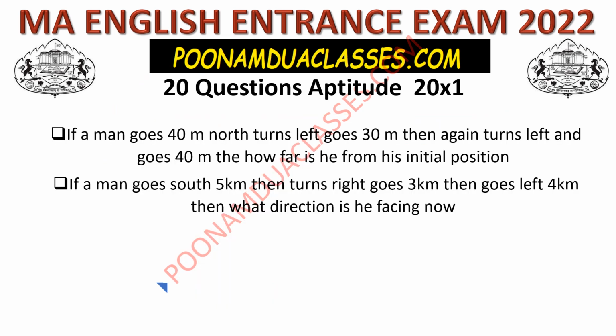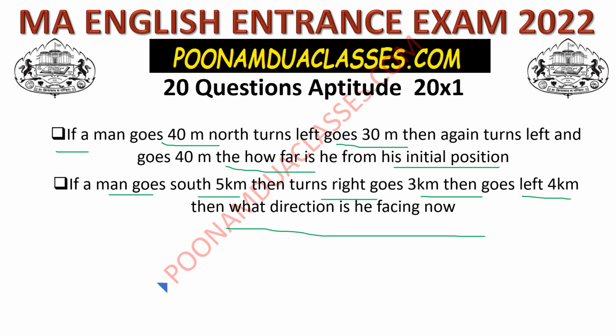There were some direction questions like if a man goes in certain directions and turns left and right, then how far he is from the initial position. And some question like if a man goes south 5 kilometers and turns right, goes 3 kilometers, then goes left 4 kilometers, which direction he is facing now. Direction related, these two questions were there. One in which the distance was to be told and one in which the direction was to be told.